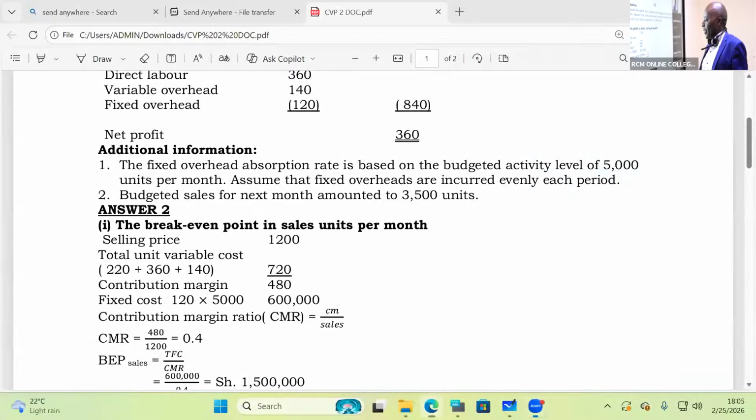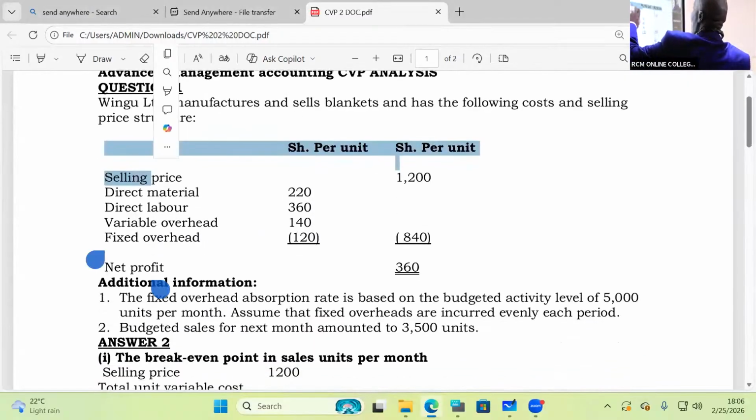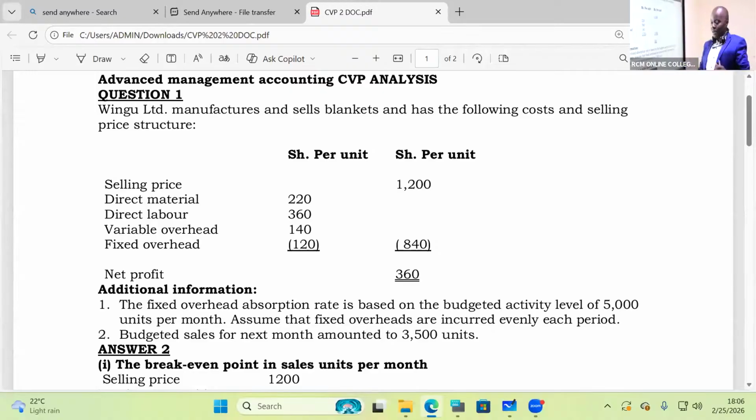All right. So if you're given this kind of a question, a very easy question, I'll be able to share this with you later. We are told here, question number 1, Wingu Limited. What does it have here? It manufactures and sells blankets and has the following costs and selling price structure. The selling price has been given as 1,200. We can see what is happening here.